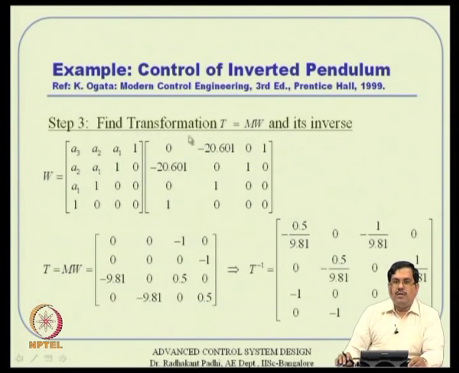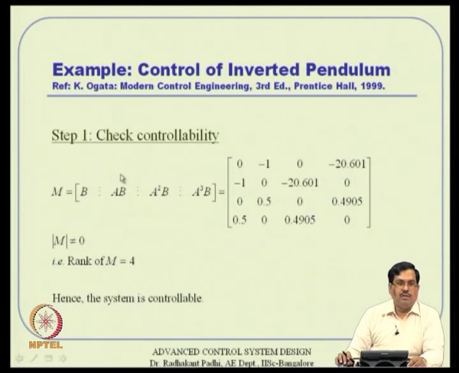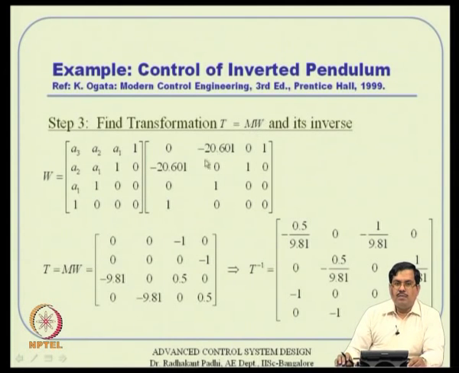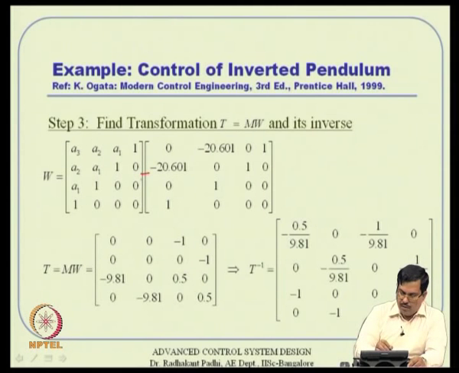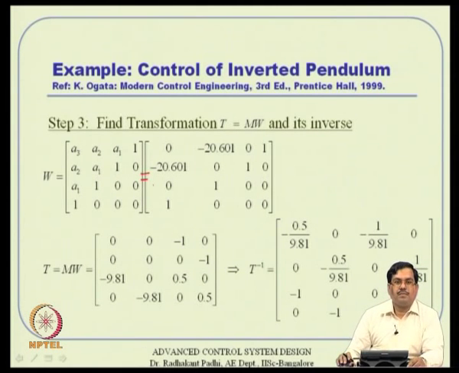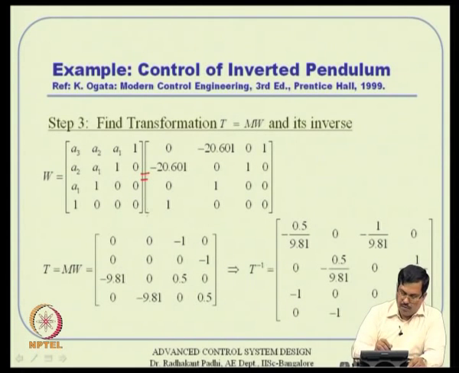Now, find the transformation, that is what you are interested in, right. We are interested in applying method 2 here, the Bhaskara thing. So, T is nothing but m times W, where m is already known to us, m we have already evaluated, that serves a dual purpose by the way. It serves the controllability check as well as we will use it in the T matrix actually. So, m times W, where W is like this, that is the form. That is equal to that obviously. W, just substitute the coefficients A1, A2, A3 and you will get that one actually. So, that is equal to that actually.